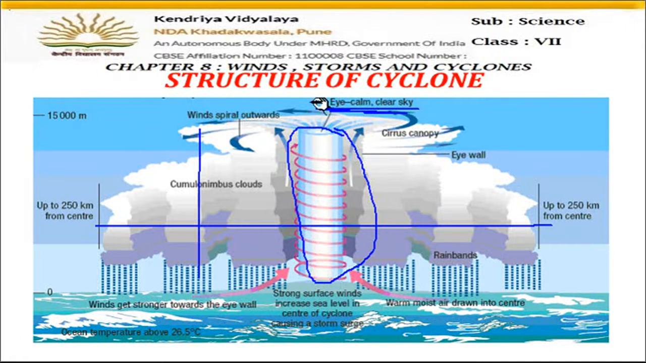Okay, and this cyclone rotates with great speed, and whatever comes in the way of this cyclone is washed out, whether it's a building, a human, or an animal, everything is destroyed. Okay, so this is about cyclones.